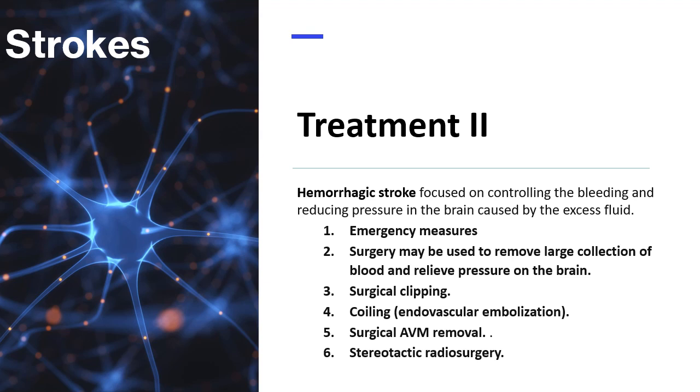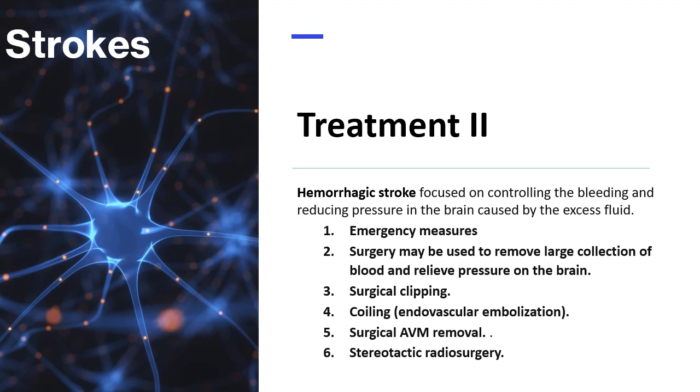Fourth is coiling or endovascular embolization. This is done by using a catheter inserted into the femoral artery and guided to the aneurysm, where tiny detachable coils are threaded in to fill it. This blocks blood flow to the aneurysm and causes blood to clot.